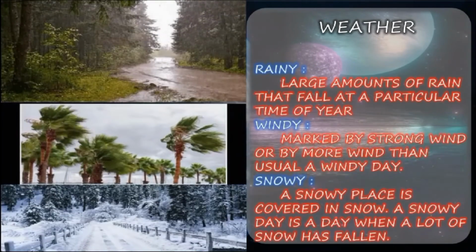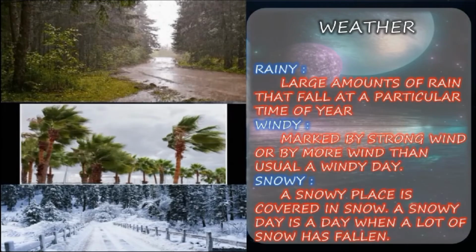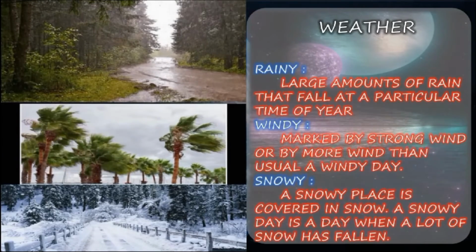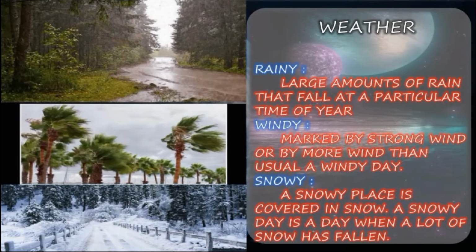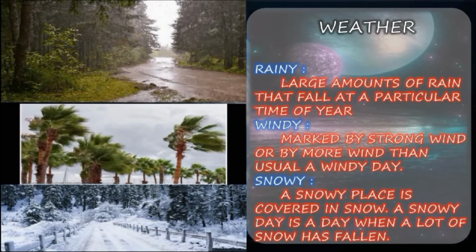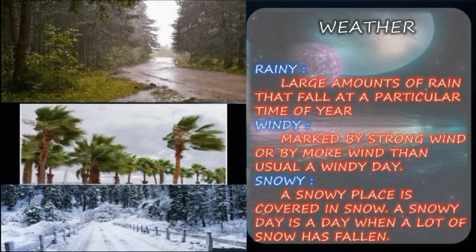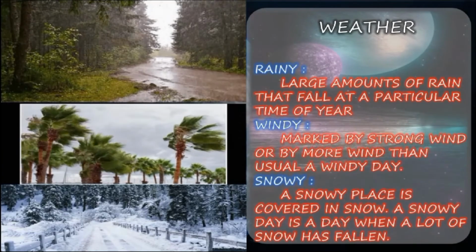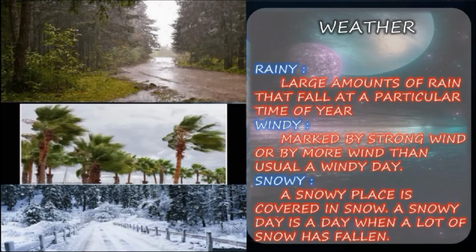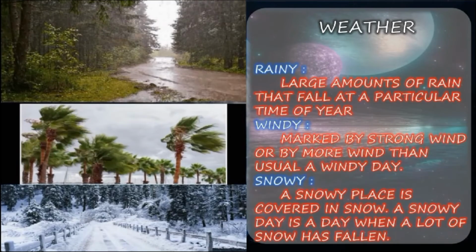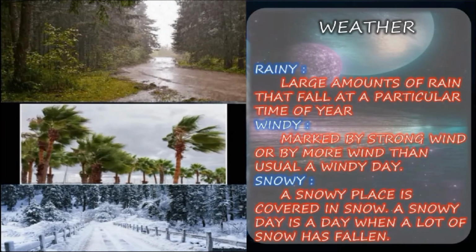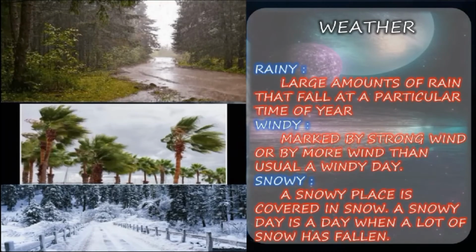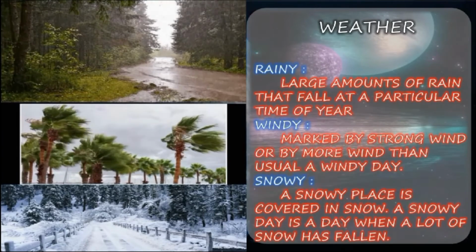Next, rainy. Large amounts of rain that fall at a particular time of year. So this is all about the rainy. The first picture you can see in the slide. Next, windy, marked by a strong wind or by more wind than usual, a windy day. Snowy, a snowy place is covered in snow. A snowy day is a day when a lot of snow has fallen. So this is all about the weather.